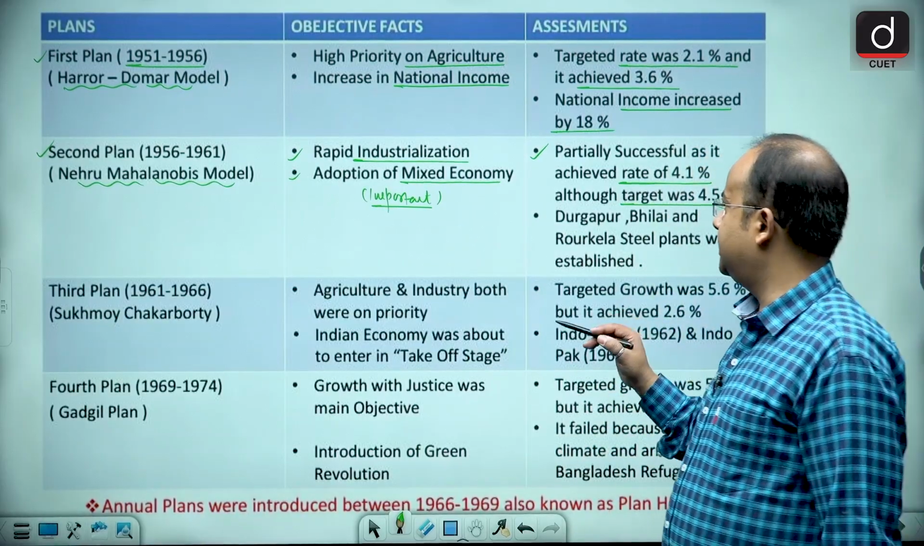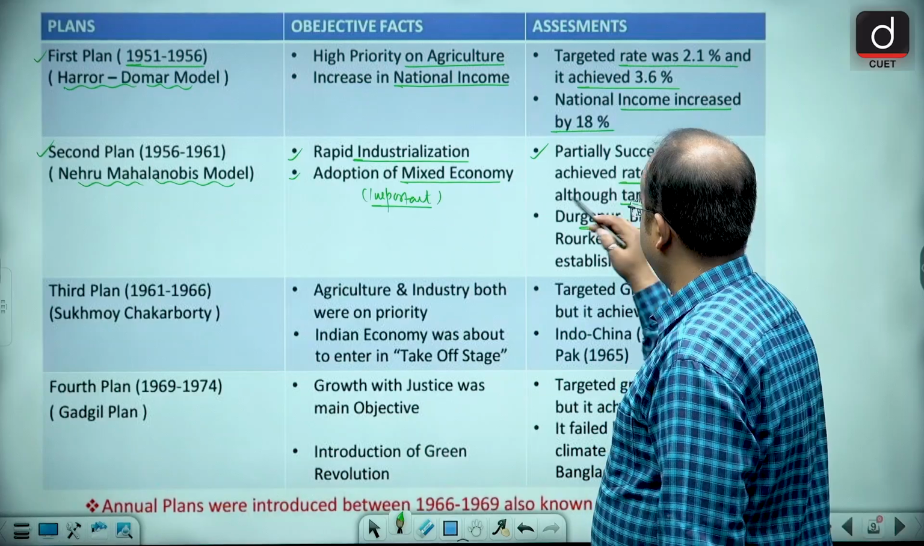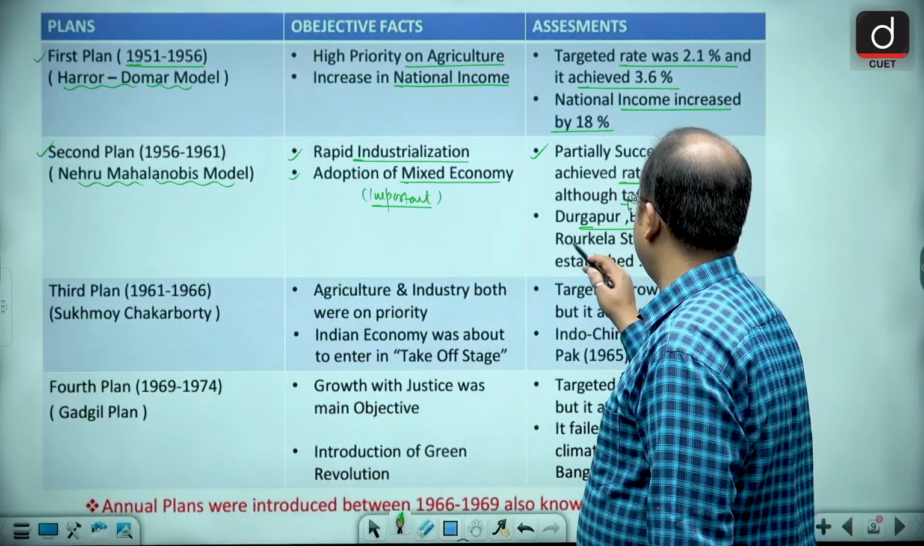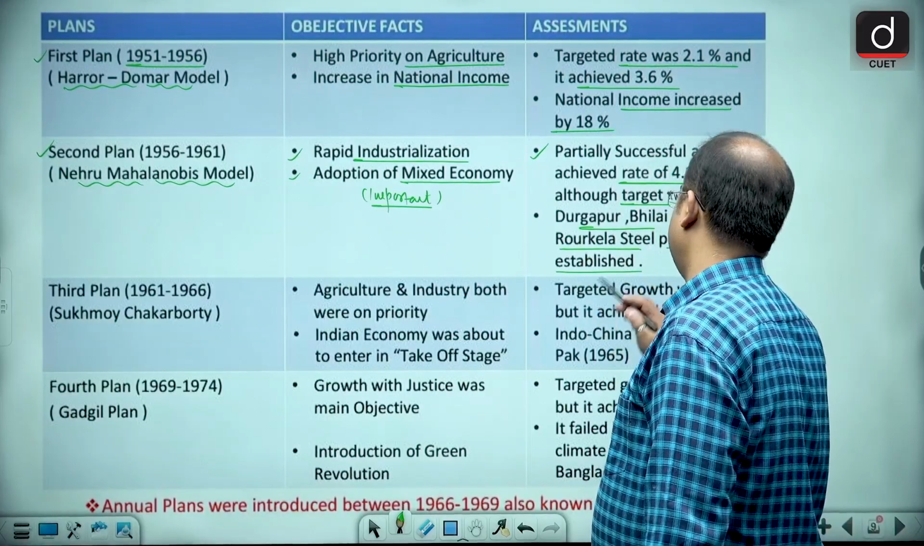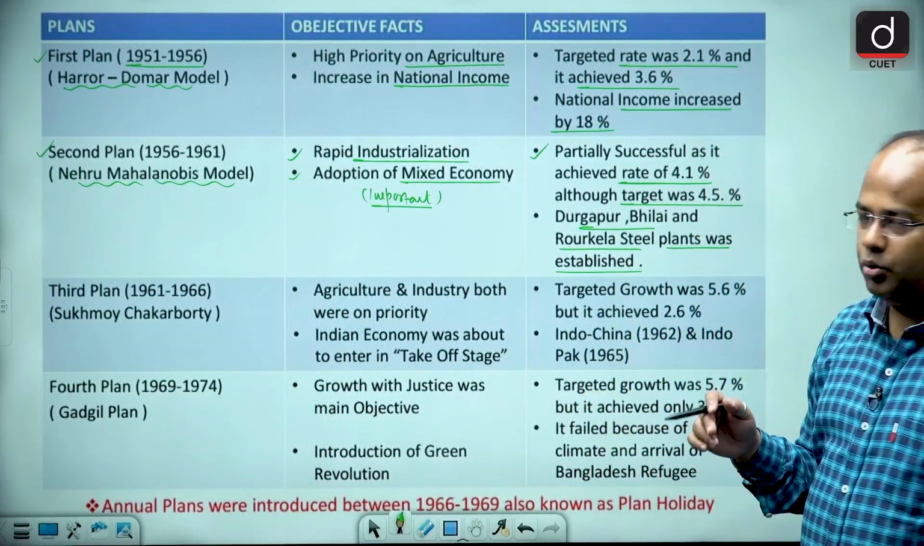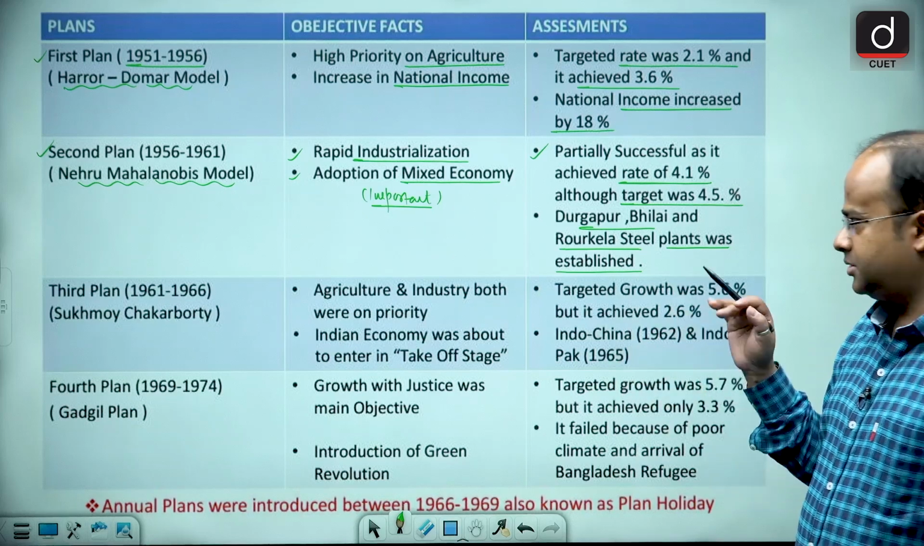Other than this, guys, steel plants were established in Durgapur, that is in West Bengal, Bhilai, Chhattisgarh, and Rourkela, Odisha. So Durgapur, Bhilai, and Rourkela steel plants were established.